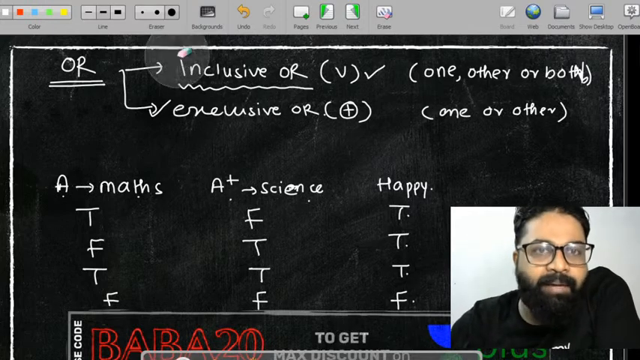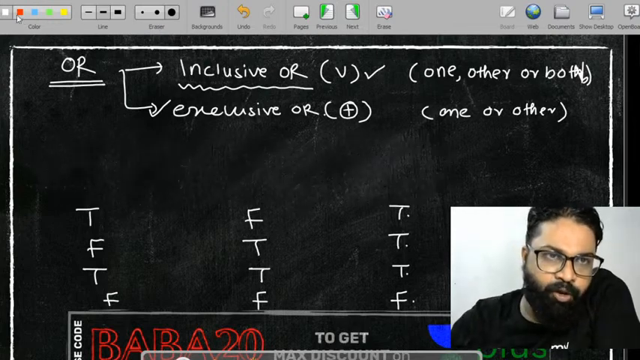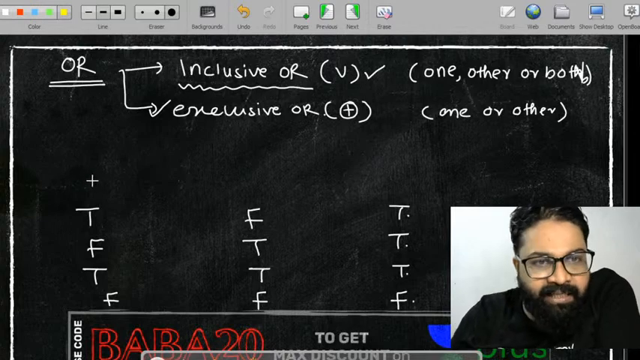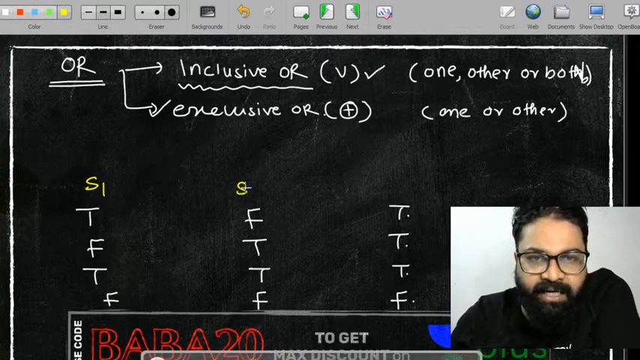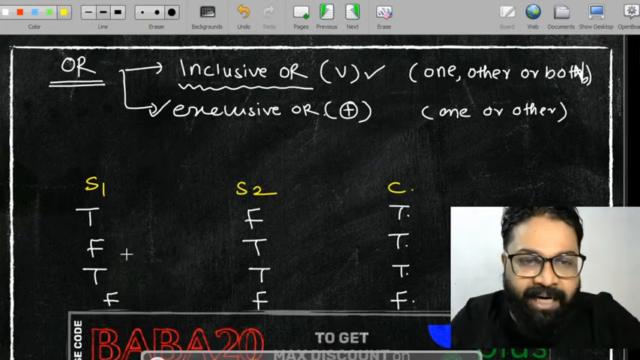Okay, so this is basically A in maths and A plus in science, and then she will be happy. So this is a truth table with respect to what? This is a truth table with respect to the OR case that you people can understand. Let's consider this is nothing but one simple statement. This is the second simple statement. This is a compound statement. So now let's go and let's try to understand this.